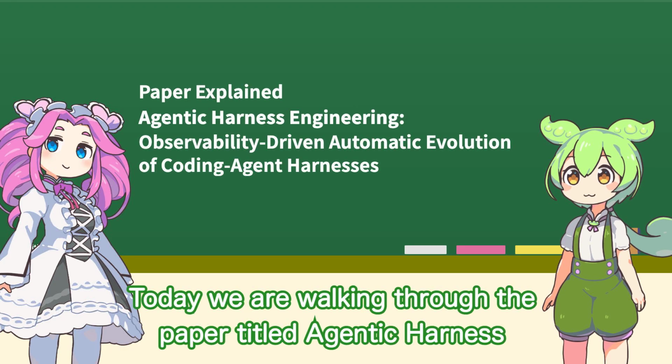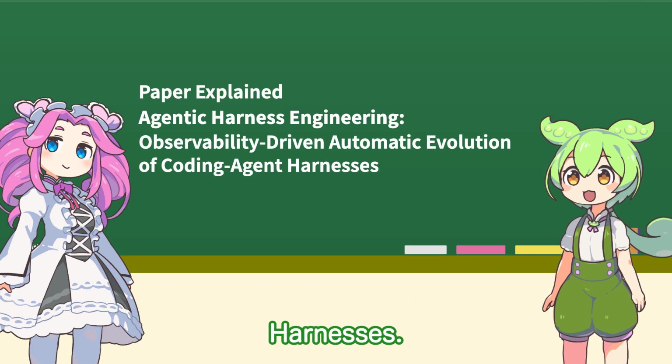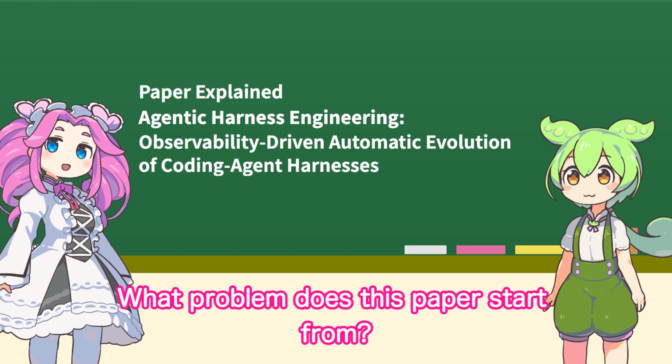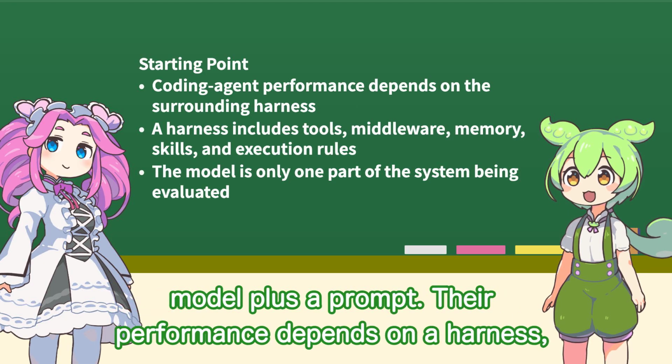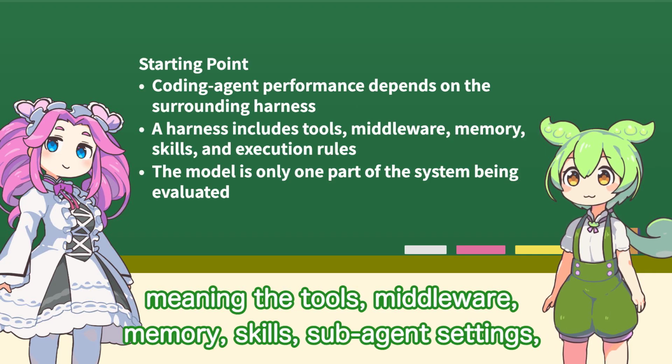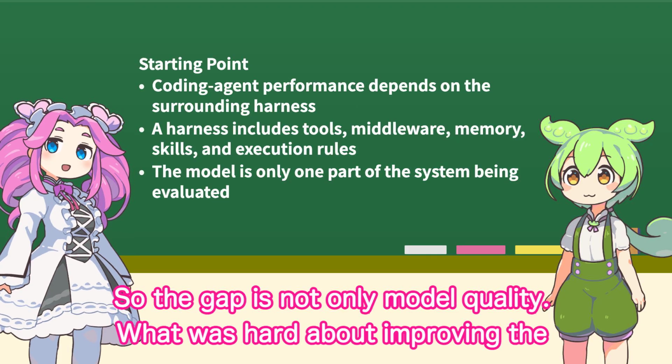Today we are walking through the paper titled Agentic Harness Observability-Driven Automatic Evolution of Coding Agent Harnesses. What problem does this paper start from? The paper starts from a very practical point. Coding agents are not just a model plus a prompt. Their performance depends on a harness, meaning the tools, middleware, memory, skills, subordinate settings, and execution rules that shape how the model acts. So the gap is not only model quality.